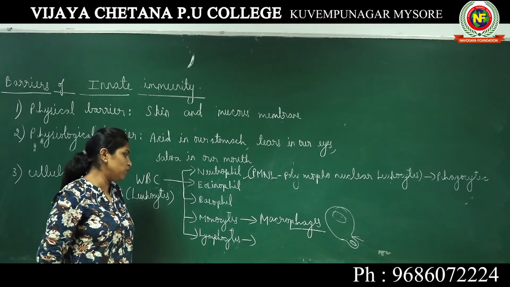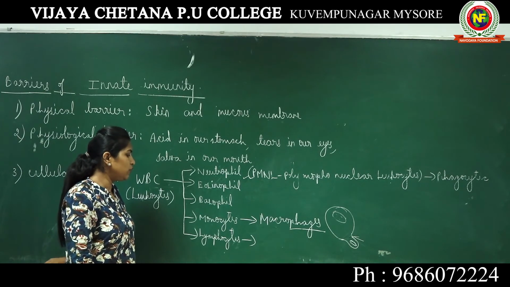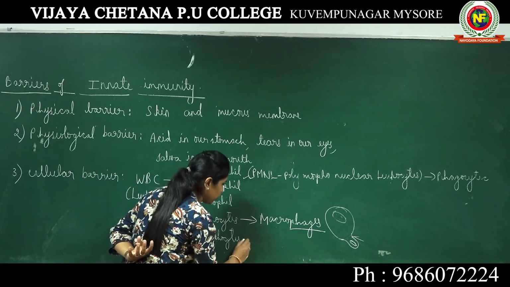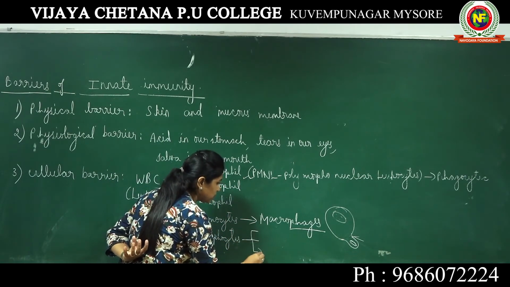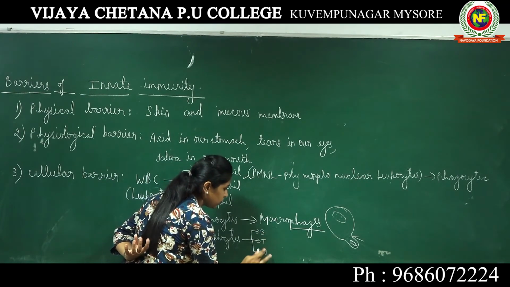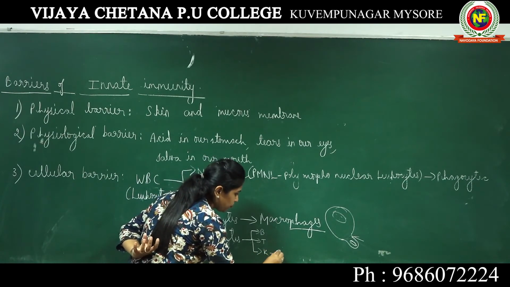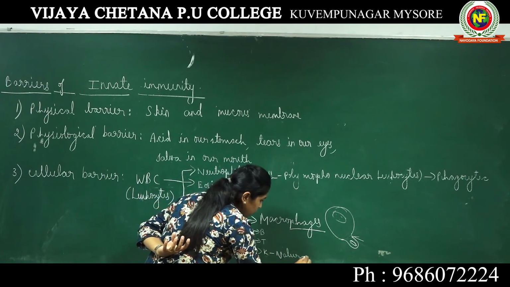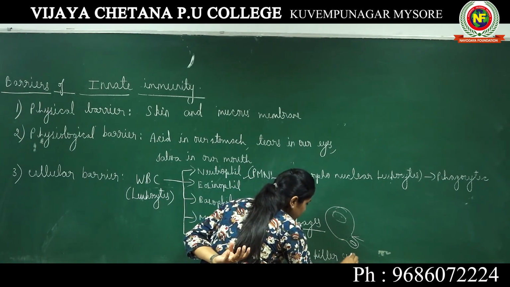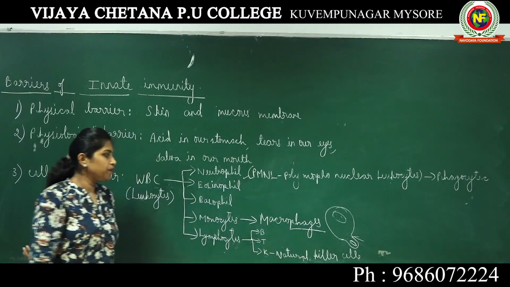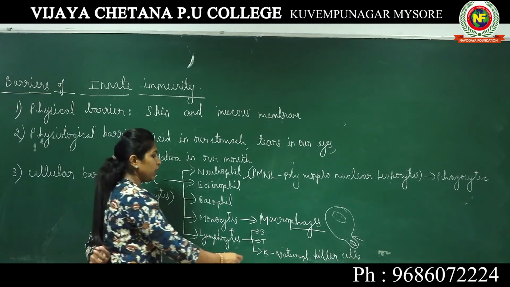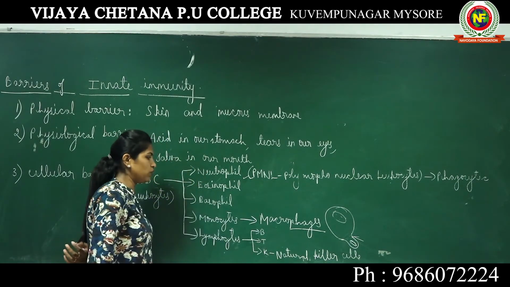Lymphocytes, when we talk about lymphocytes, there are different types. Lymphocytes are generally of three types, and we will study about these lymphocytes. B lymphocytes, T lymphocytes and K lymphocytes. K lymphocytes are referred to as natural killer cells because they actually kill the incoming pathogen. When the pathogens enter our body, they are killed by these K lymphocytes.